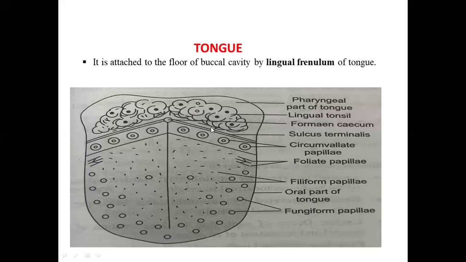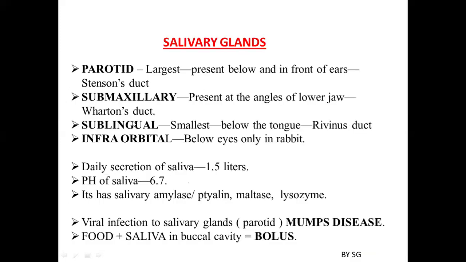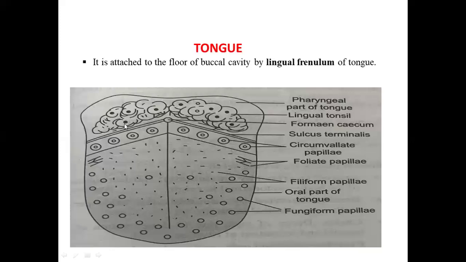Coming to the next organ, which you see is the tongue in the buccal cavity. The floor of the tongue is attached to the buccal cavity through the lingual frenulum. Coming to the parts of the tongue, you can see a V-shaped structure, which we call the sulcus terminalis.